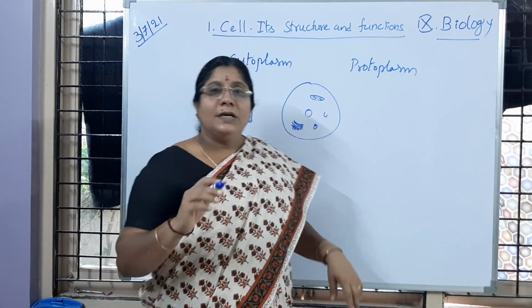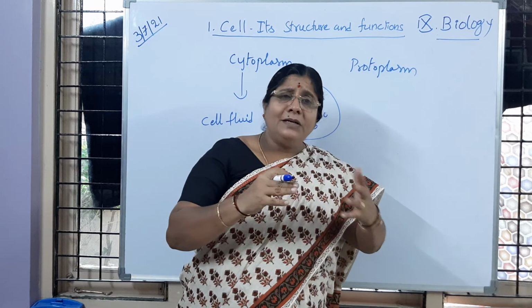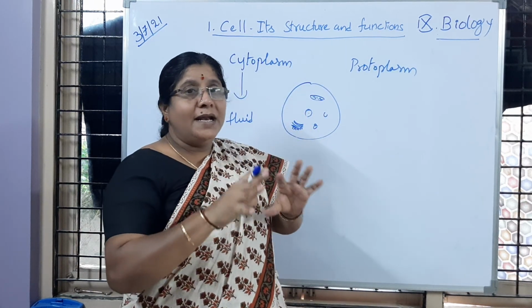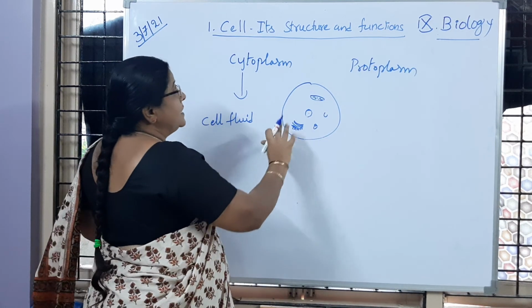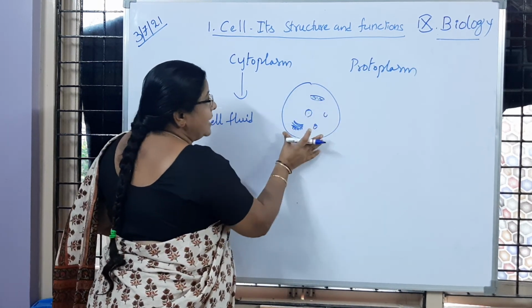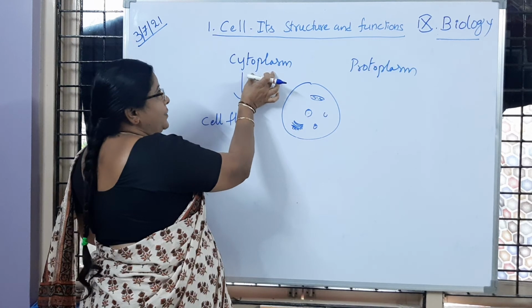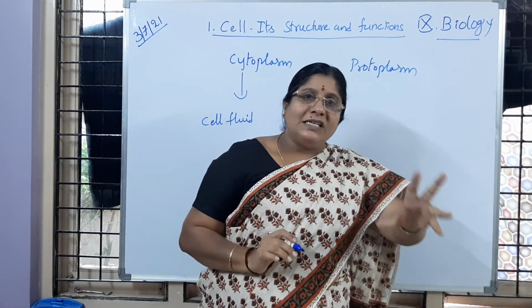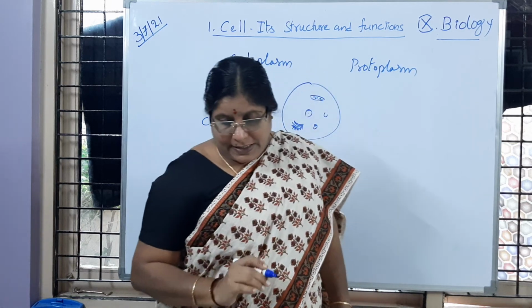Lysosomes and others are doing different functions. I hope you understood. So all the membrane bound cell organelles present inside the cell, in the cell fluid, we call it cytoplasm. Is it clear to children?